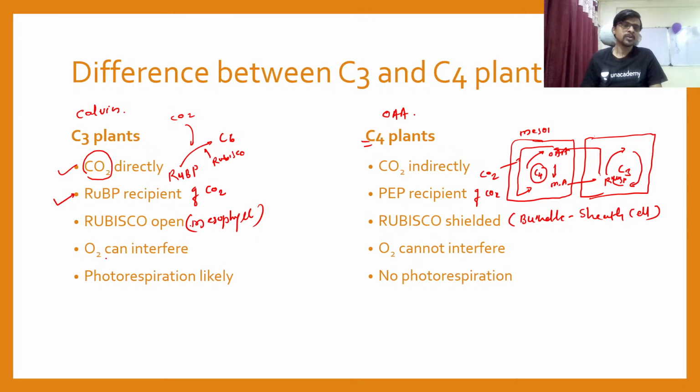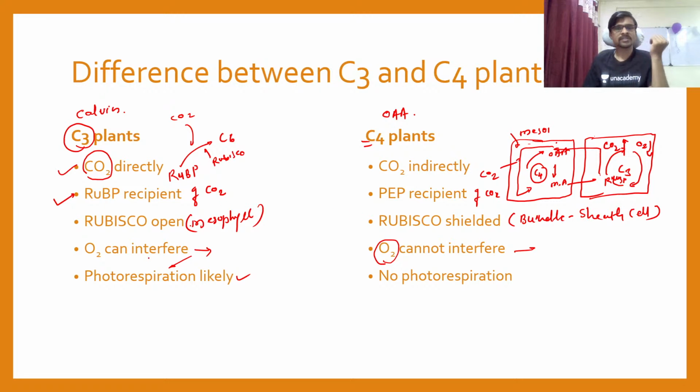O2 can interfere in C3 plants, so it will result in photorespiration. So it is likely in a C3 plant, but if you see the C4 plant, oxygen cannot interfere, because the concentration of oxygen is very low here, but the concentration of carbon dioxide is 15-fold higher as compared to the mesophyll cell. Here oxygen is more, so it can interfere, but the Rubisco is not present, so there is no chance for the oxygen to interfere with the Rubisco.